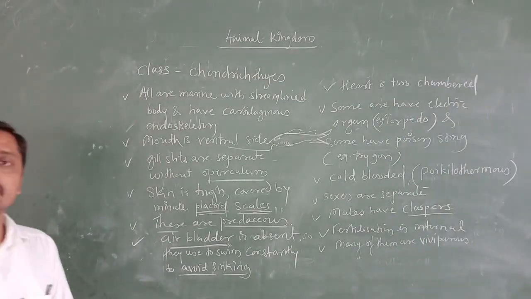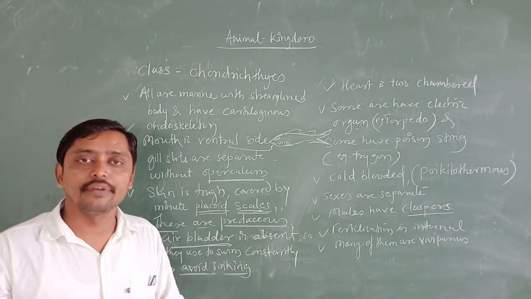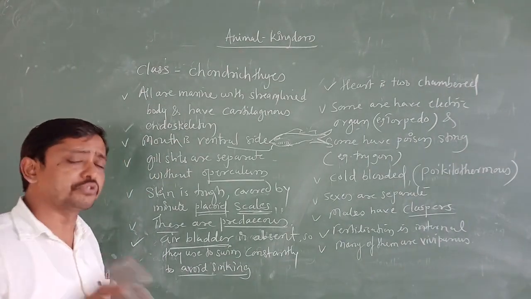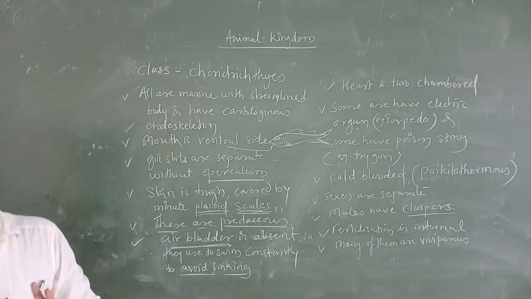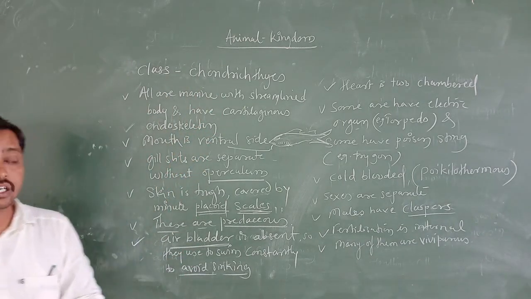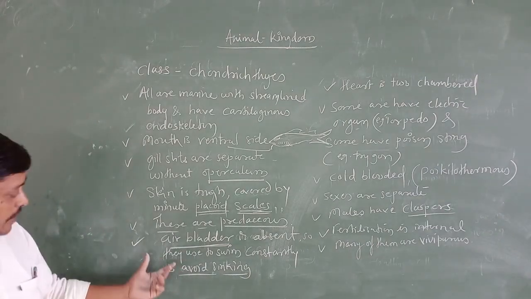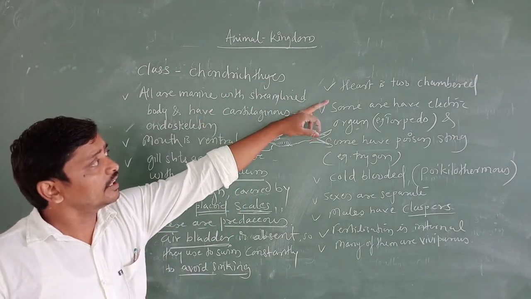That is the next general character regarding Chondrichthyes. Next, the heart is two-chambered.